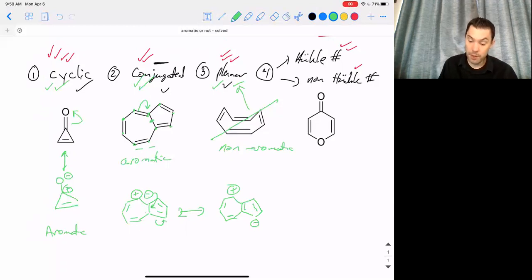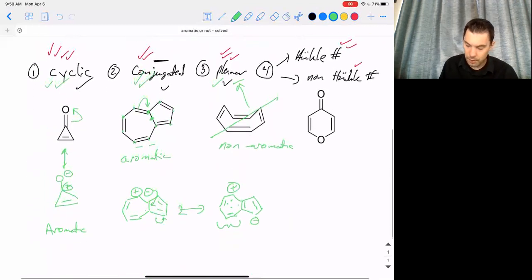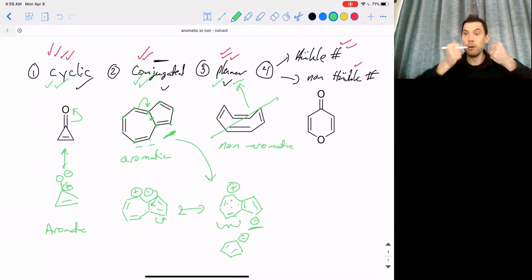All right, and so now in this resonance structure, what I can see is I clearly have one 7-membered ring that has 3 double bonds in it and a positive charge. And so that actually very closely resembles this one from up here, where we had 3 double bonds and a positive charge. And then this one is a 5-membered ring with 2 double bonds and 1 negative charge. And so that should resemble the famous cyclopentadienyl anion, which is a very classic aromatic species. And so even if you can't quite see it from the neutral compound, sometimes it's fun to draw out these resonance structures where you can see how both halves can actually be aromatic all on their own.